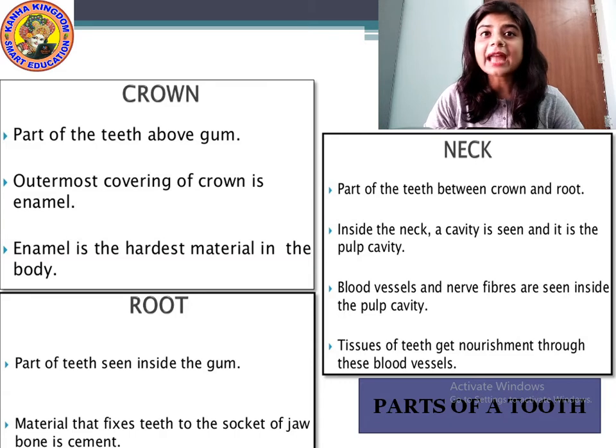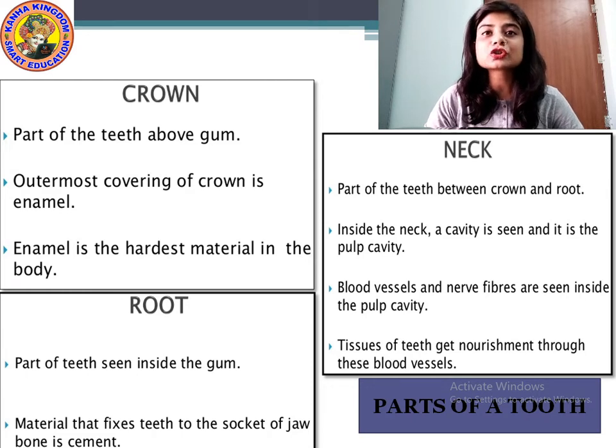Then blood vessels and nerve fibers are seen inside the pulp cavity. That is the neck portion of the teeth.